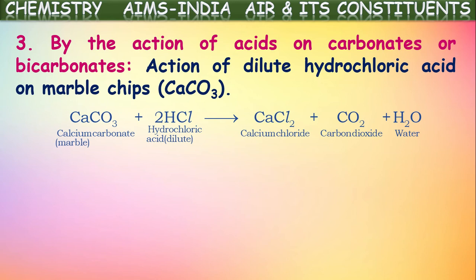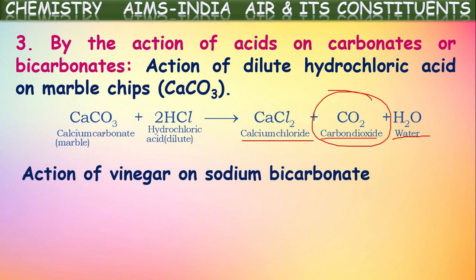When it reacts with hydrochloric acid, it produces a metal salt, calcium chloride, and carbon dioxide and water vapor are also released. In this way, calcium carbonate, not only on decomposition but even on reaction with acids, produces carbon dioxide gas.